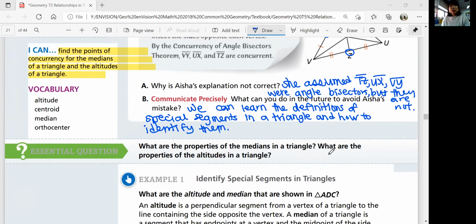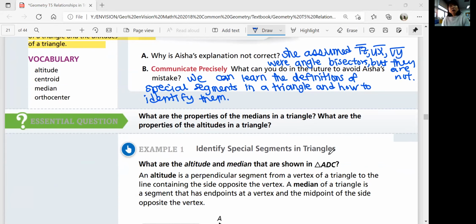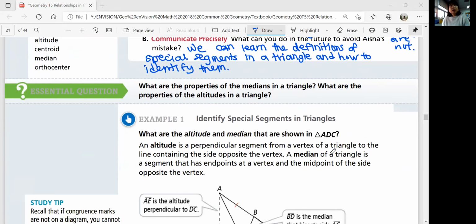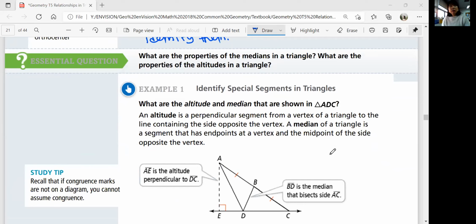So we'll think about what the properties of the medians in a triangle are, and what the properties of the altitudes in a triangle are. Example 1, identify special segments in triangles. What are the altitude and median that are shown in triangle ABC? What is an altitude and a median? An altitude is a perpendicular segment from a vertex of a triangle to the line containing the side opposite the vertex. A median of a triangle is a segment that has endpoints at a vertex and the midpoint of the side opposite the vertex. Very important.